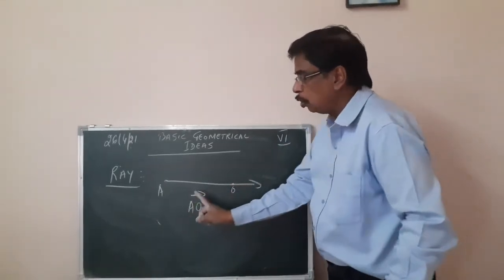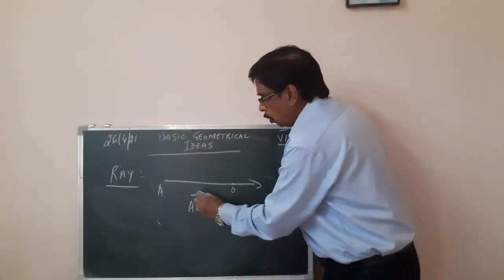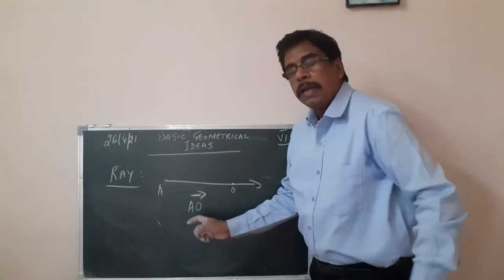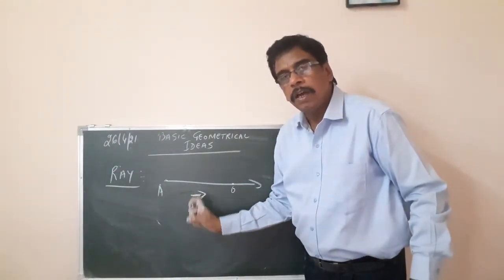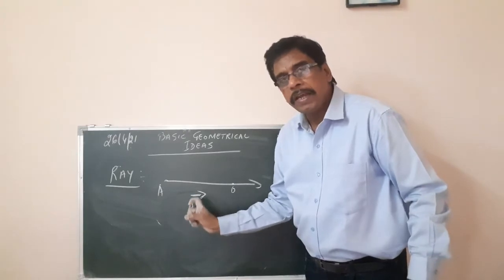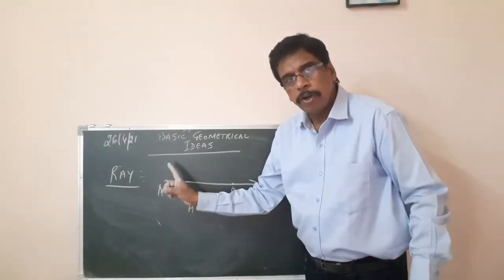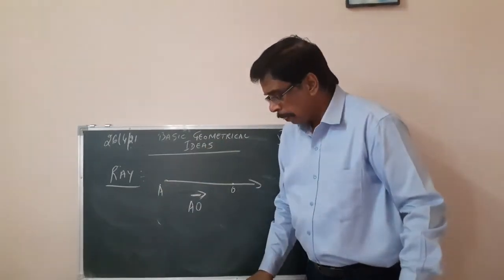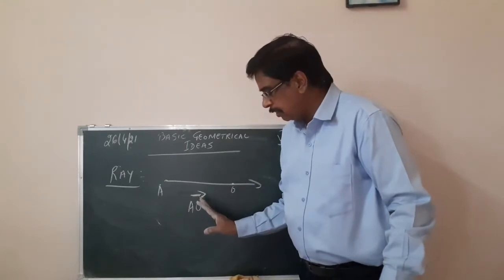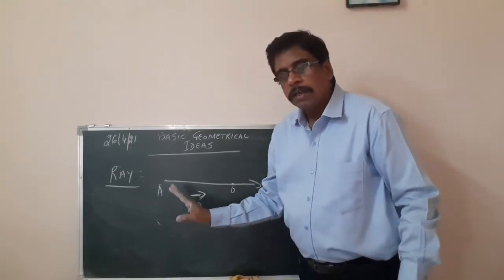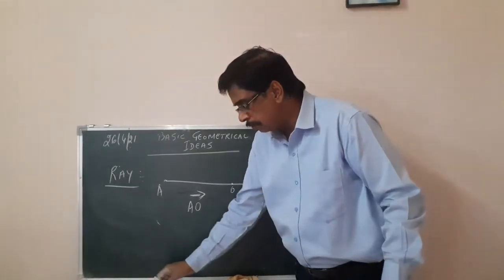This sign shows that it is a ray. Starting point but no ending point. So we write this as ray AO. It is written this way, ray AO, or ray AB, or ray CD, etc. Starting point but no ending point. Plane, I have already explained to you, a solid flat surface extending in all directions. That's called a plane surface.